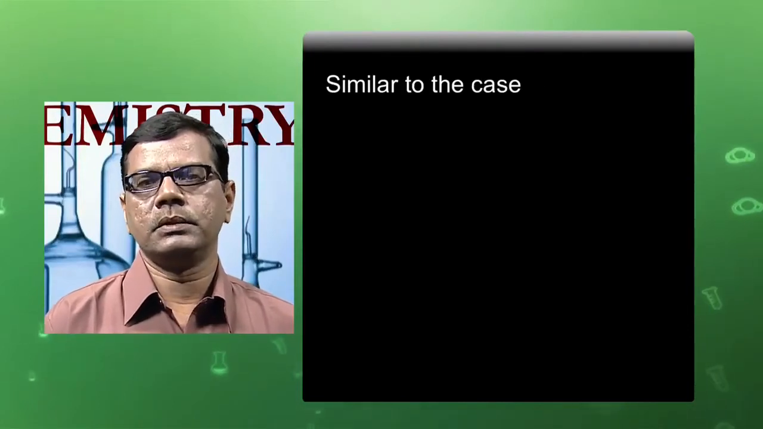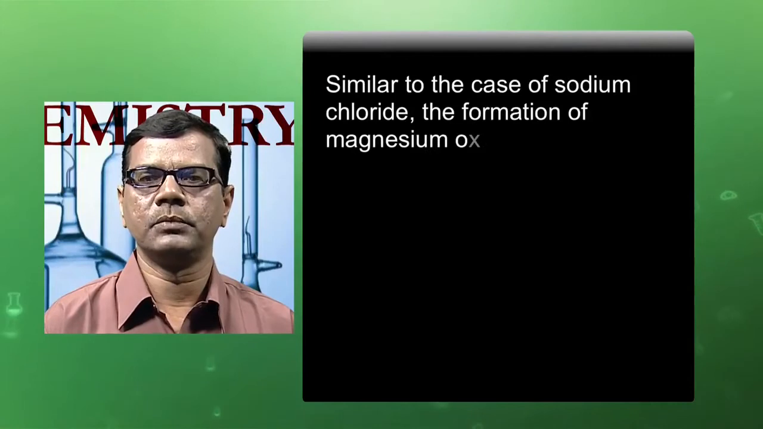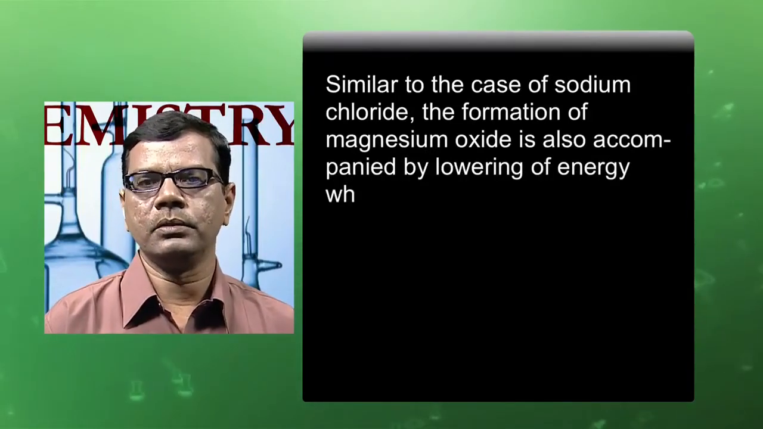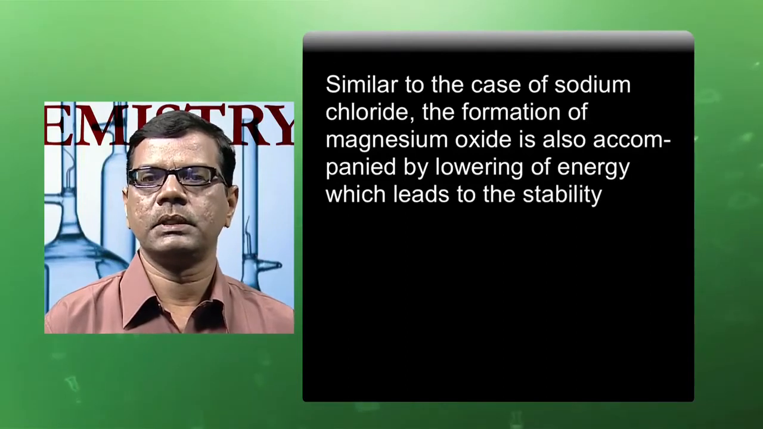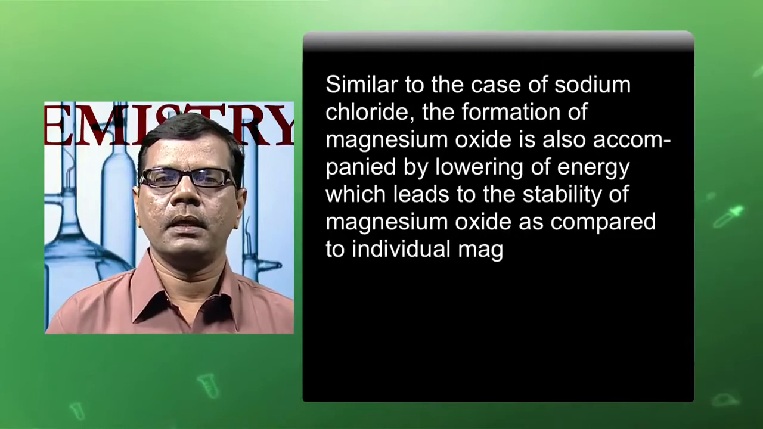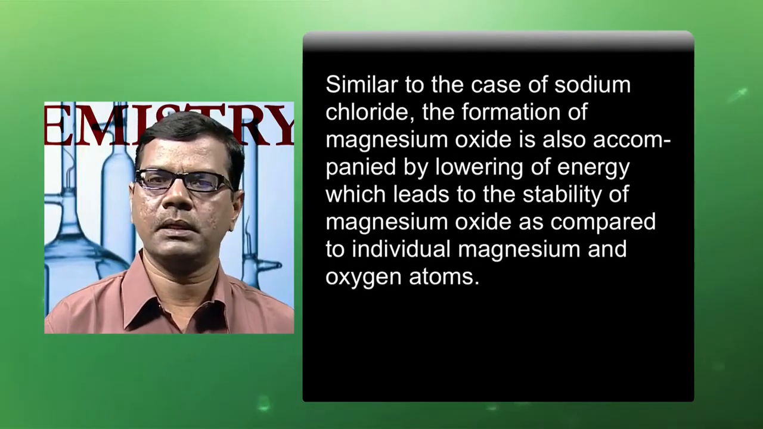Similar to the case of sodium chloride, the formation of magnesium oxide is also accompanied by lowering of energy, which leads to the stability of magnesium oxide as compared to individual magnesium and oxygen atoms.